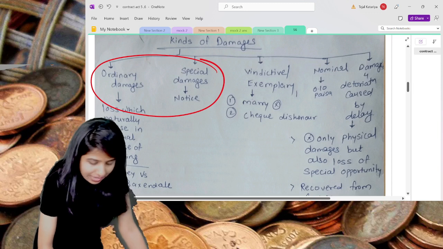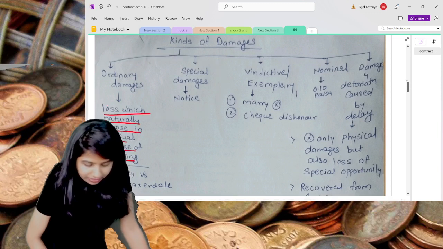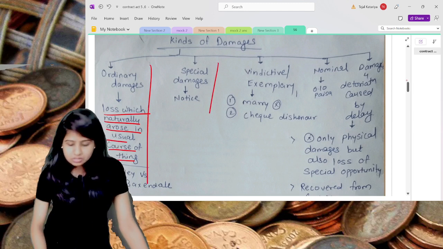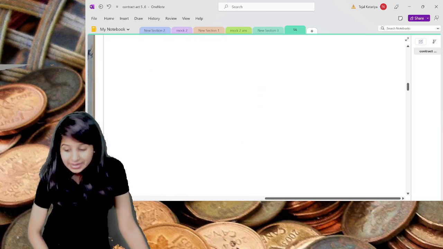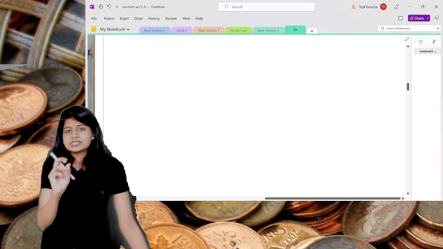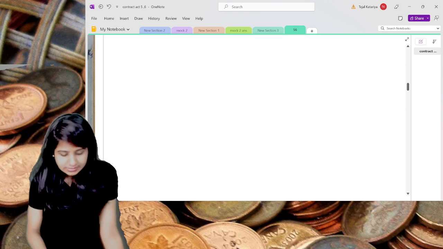The ordinary damages are nothing but what? The loss which naturally arose in the usual course of things. This is the ordinary damages, and for special damages you are supposed to give previous notice. Now understand, I'll give you an example for this. You will get a similar example in your exam, just with the numbers or names of the parties replaced. So please focus on this example.